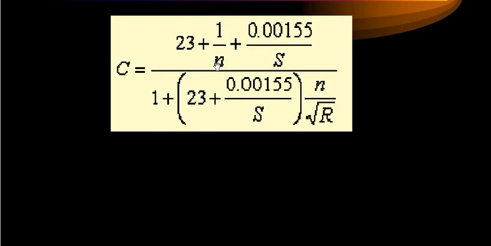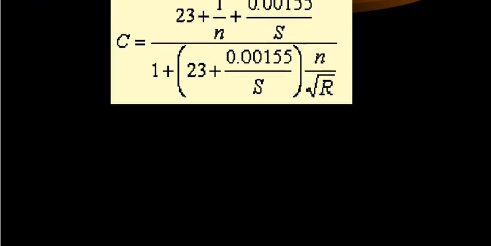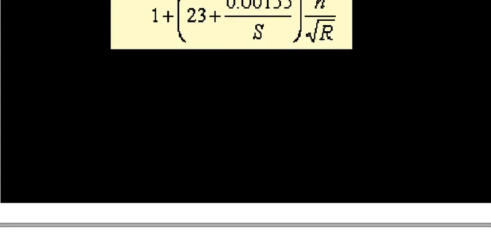Again, a new constant is involved in this equation, and Manning's constant depends on the roughness of the pipe material, or the rugosity coefficient of the pipe, meaning which type of pipe you are going to use.